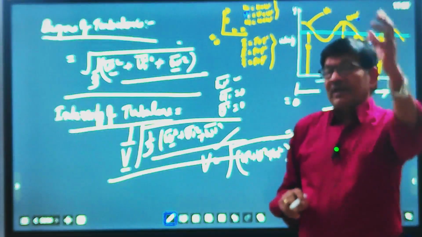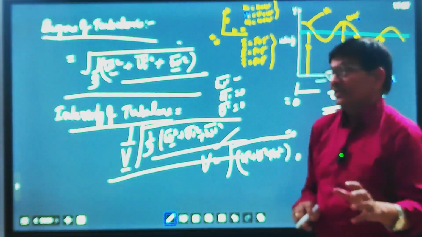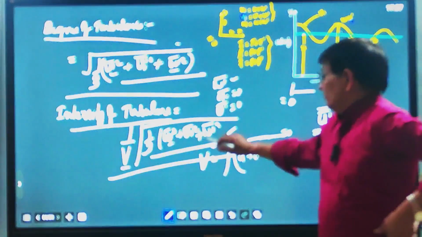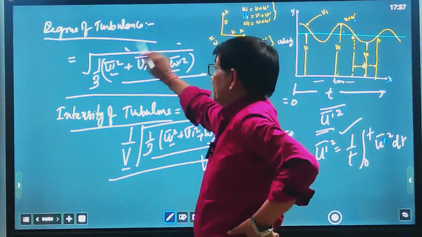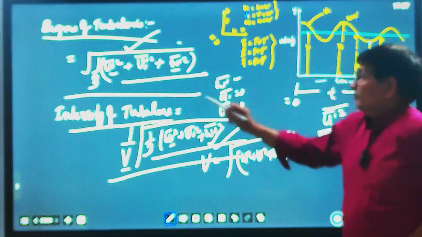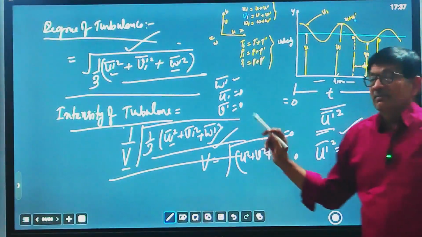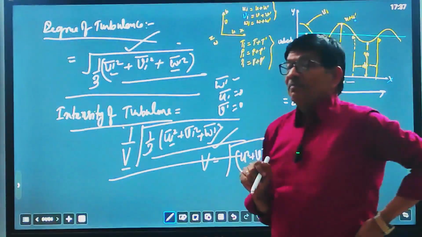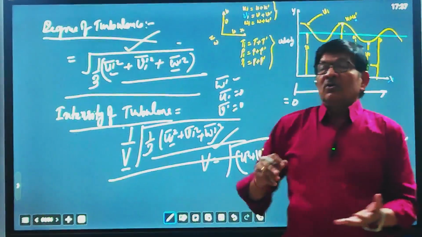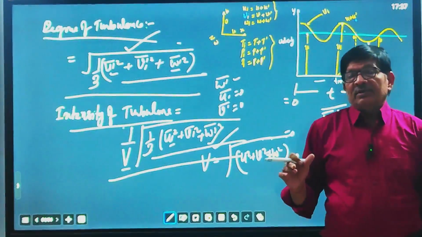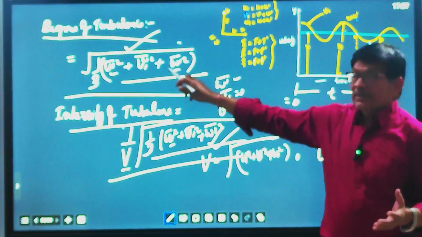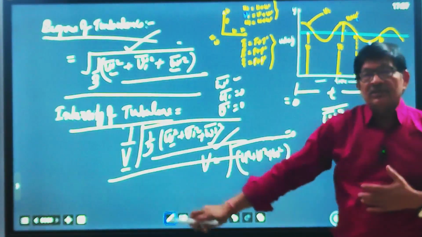What is the level of turbulence or magnitude of turbulence? So this is a dimensionless number, while this has dimension meter per second. So there are two ways by which we define the size of the turbulence: either we define the degree of turbulence or the intensity of turbulence.